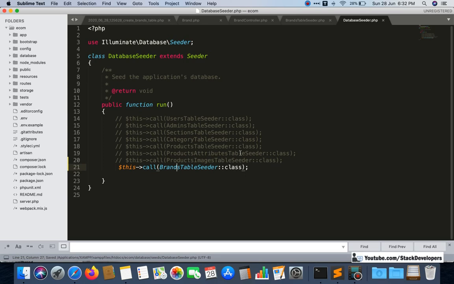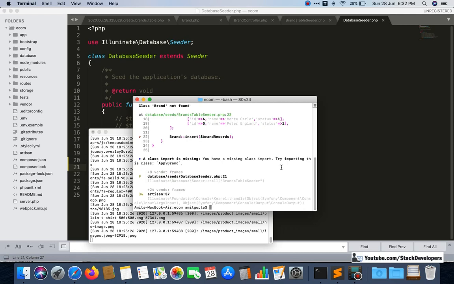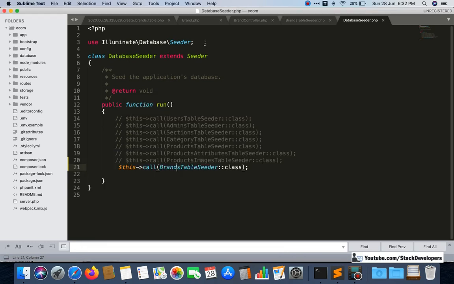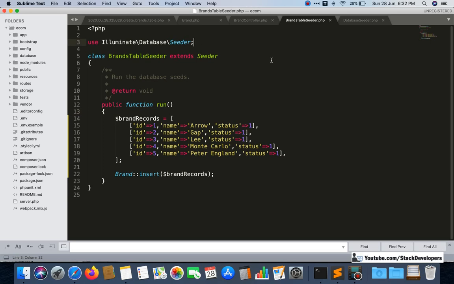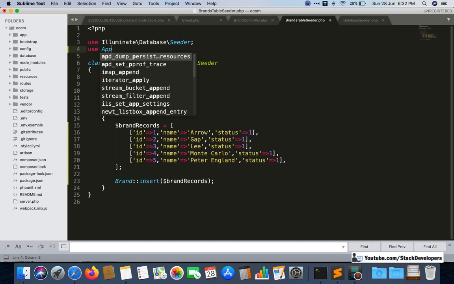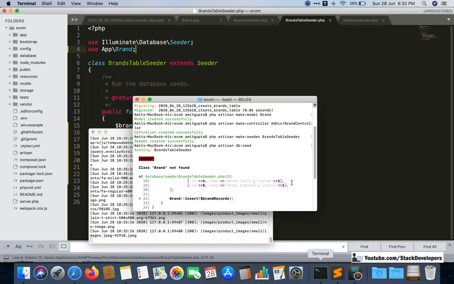Okay, so now we are going to run the final command, that is php artisan db:seed, to create dummy data in our brands table. Okay, php artisan db:seed. See, now some error is coming up, we need to check what error is coming here. Okay, see here, we were not able to define that class, sorry, that model, so we need to add the brand model here like this. Okay, so now we will run it once again.